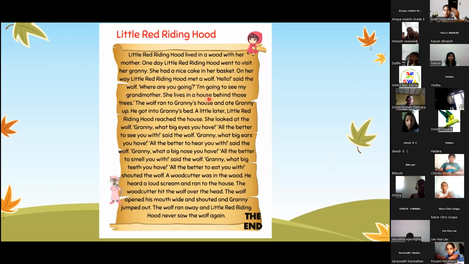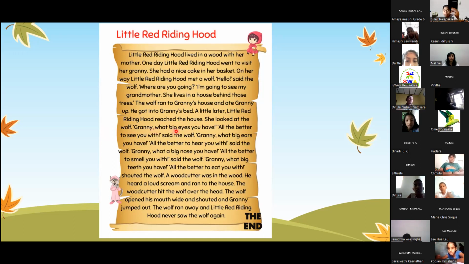She lives in a house behind those trees." The wolf ran to Granny's house and ate Granny up. He got into Granny's bed. A little later, Little Red Riding Hood reached the house. She looked at the wolf.